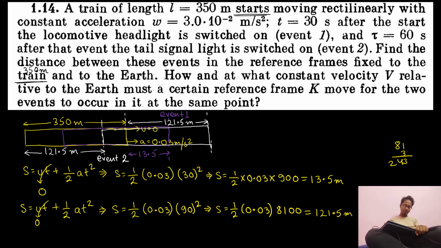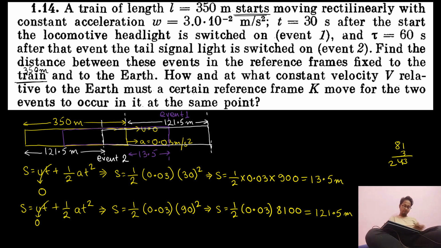Okay, now see, I need to find the distance between these 2 points. Now let us apply simple geometry. Can I say this much distance is 350, the entire distance, minus 121.5, plus 13.5?